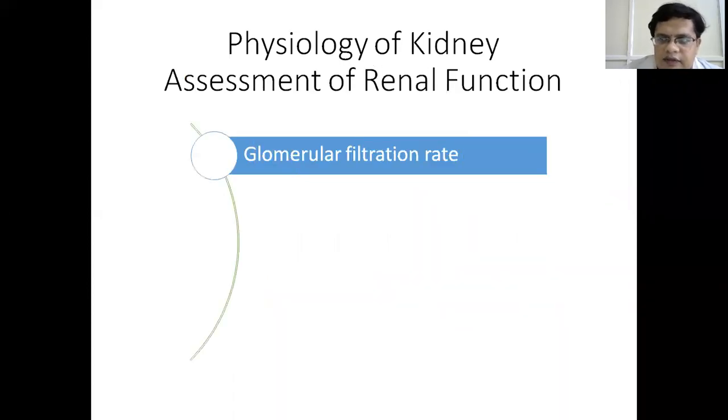So how do you assess? We have to know how to assess the physiology of kidney. Assess the renal function, whether the kidneys are functioning normally or not. To assess the renal function, we have to estimate the glomerular filtration rate. That is the rate at which the glomerulus is filtrating the plasma.